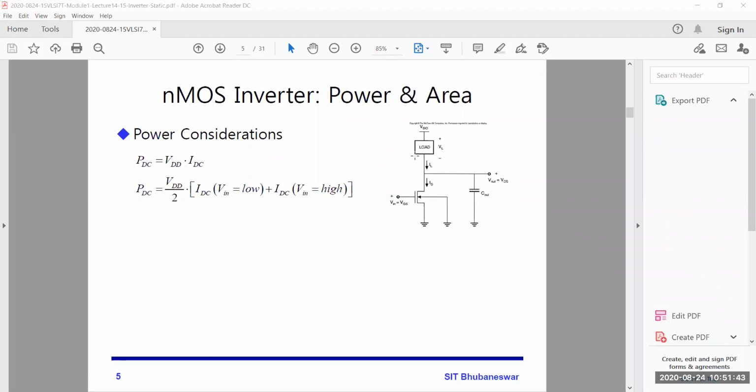Area depends upon what type of load you are using, whether it's a resistor or MOSFET, and PDC is nothing but the current to that.